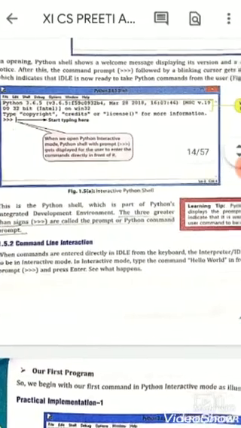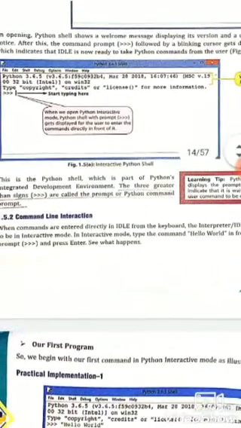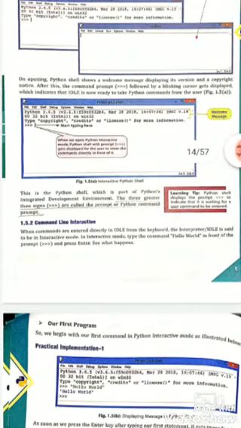When commands are entered directly, ideally from the keyboard, the interpreter is said to be in interactive mode. In interactive mode, type the command print hello world in front of the prompt and press enter. See what's happened. As we type print welcome in front of the prompt, it immediately gives us the result.